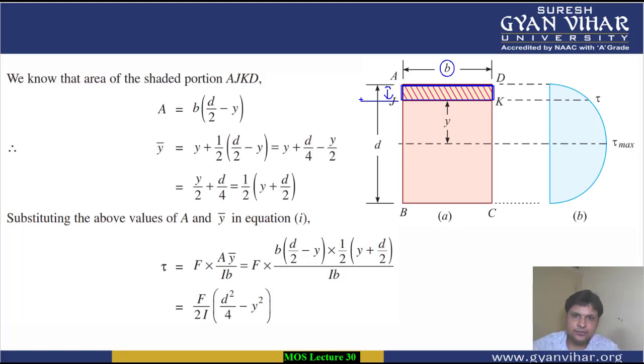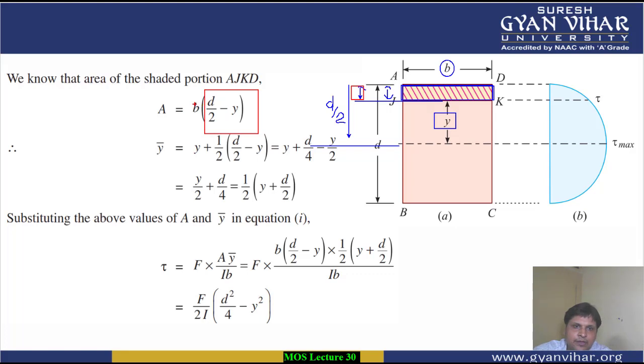So for that, let's use some brain. This complete depth is D. Half of this will give you the distance from here to here, so this is D by 2. And from D by 2, if you subtract this Y, you will get this particular length, which is the depth we need. So D by 2 minus Y is your depth and B is the width. Area will be B into D by 2 minus Y.